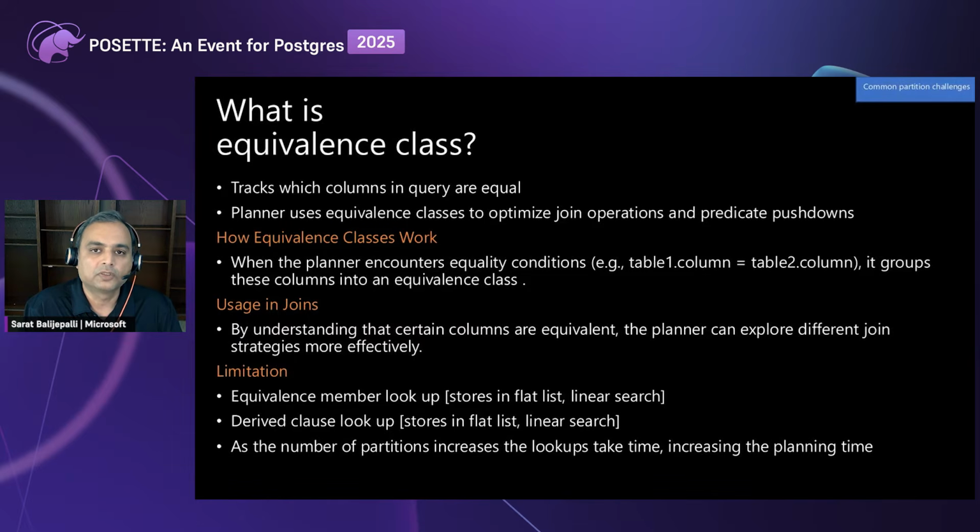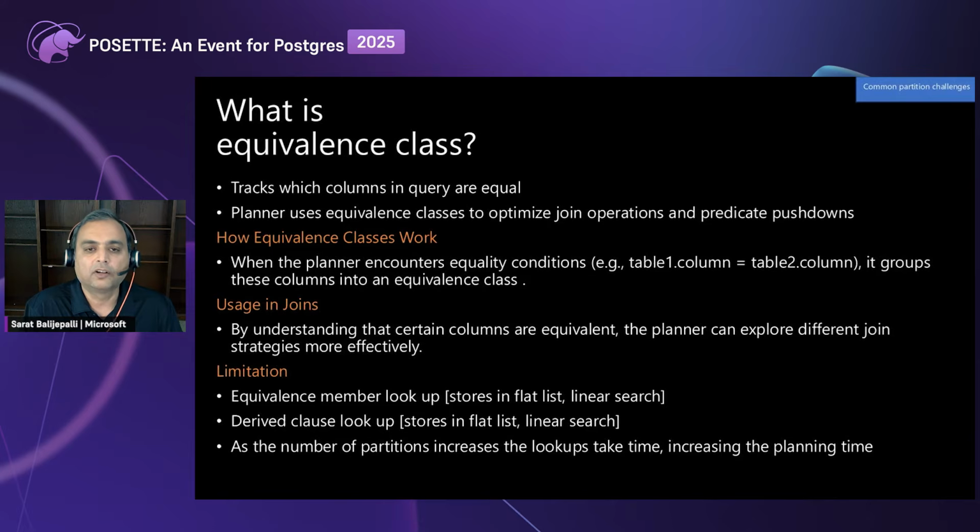The parent columns along with all the child columns are also stored in this equivalence class. So pretty much the equivalence class will have parent columns and child columns, stored in a flat list, and then a linear search happens whenever the optimizer has to come up with join strategies for optimal query optimization. So this is one drawback.